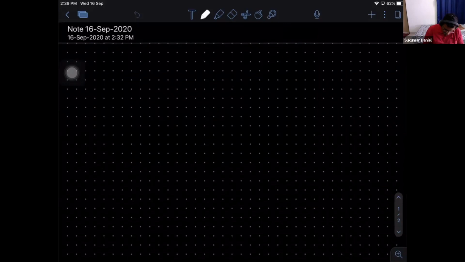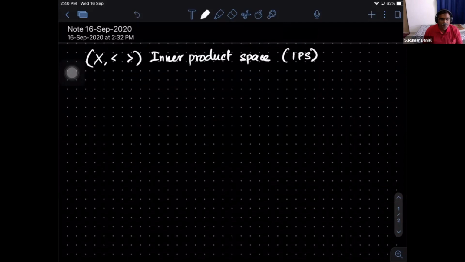One is something which you are very familiar with, called an inner product space. So you take a space X, this is a vector space, and on that you define an inner product. So this is called an inner product space, usually abbreviated as IPS.